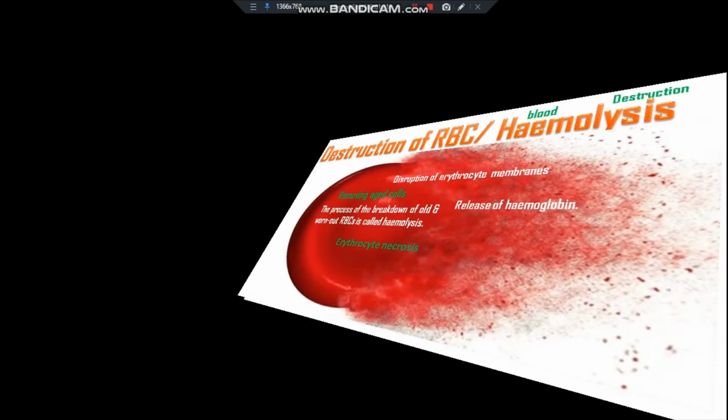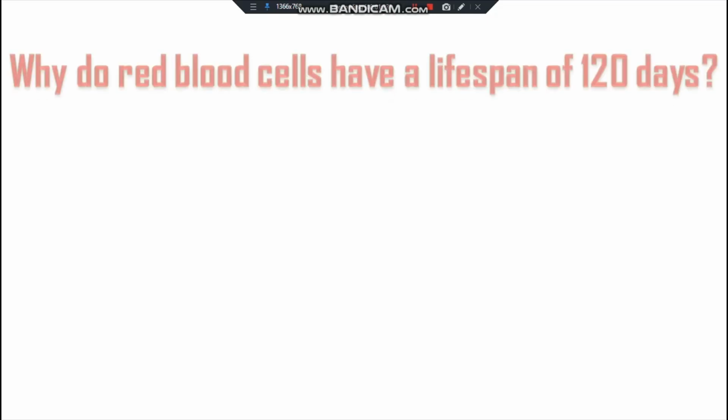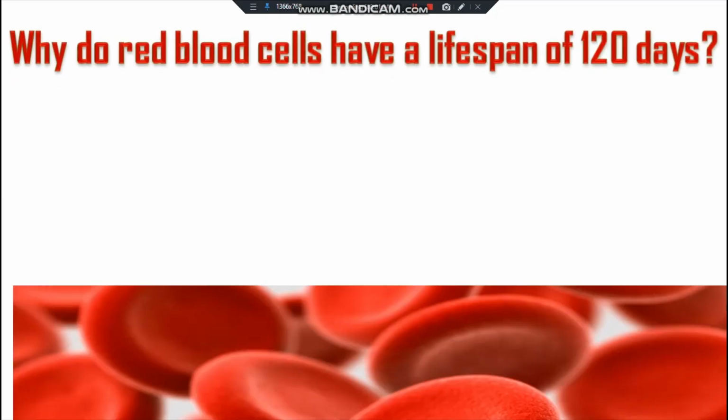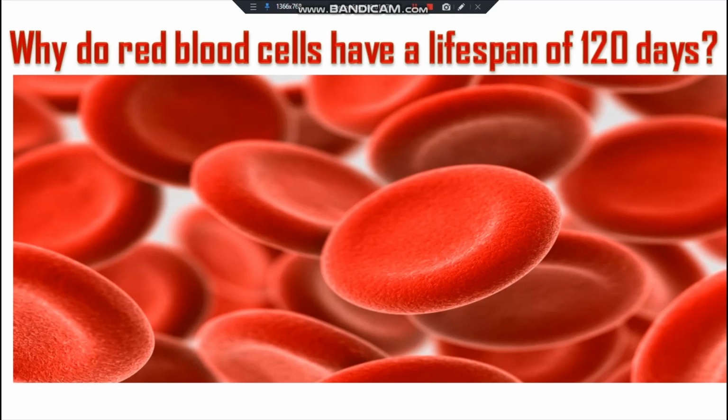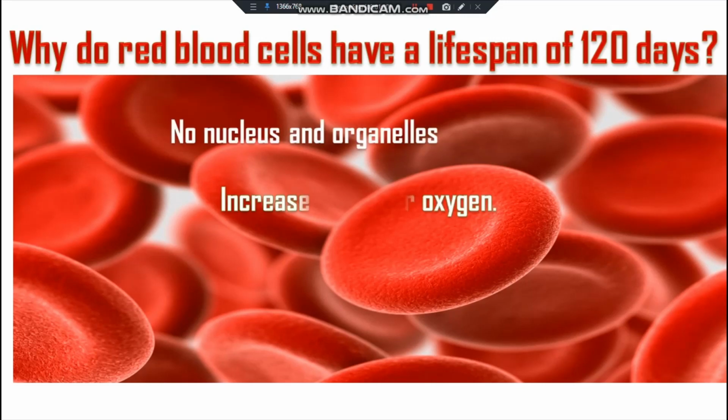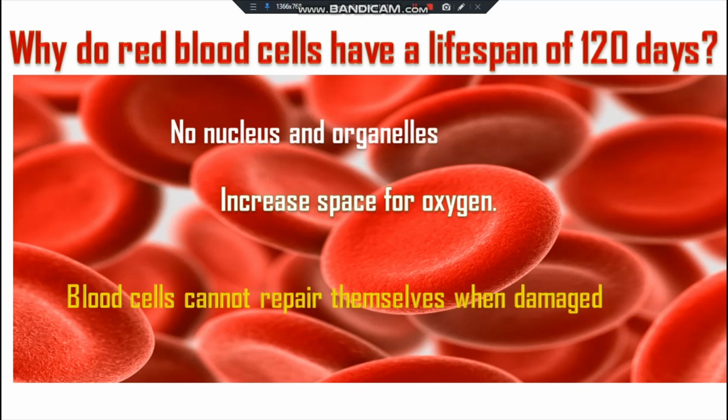Why do red blood cells have a lifespan of 120 days? During the maturation in the red bone marrow, they lose their nucleus and the organelles in order to increase the space for oxygen. And due to this loss of the nucleus and other organelles, blood cells cannot repair themselves when damaged. This limits their lifespan to about 120 days.